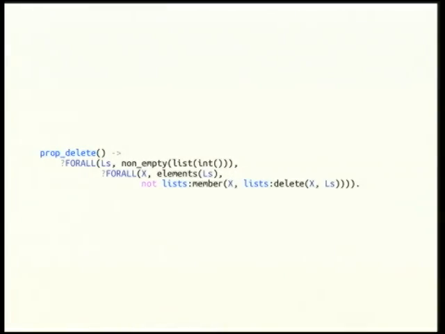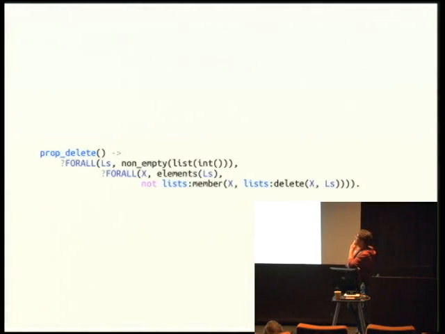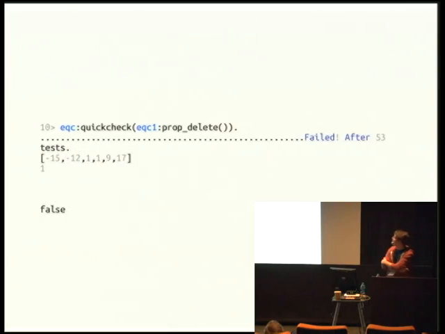So the delete property, how does this work? Let's look at this. Did I do the right one? Did I take the busted one? Yeah, I did, right? So what we do is we say, given a non-empty list of integers, and we get an element of that list, if we delete that item, it will no longer be a member of the list. Seems like it should be true, but it's not. So here it's going to show the inputs. There's the item it's checking for, there's your list. So obviously it does fail, right? Because we've already determined that this list delete function only removes one instance of it and not both. So the item's still a member and it fails.